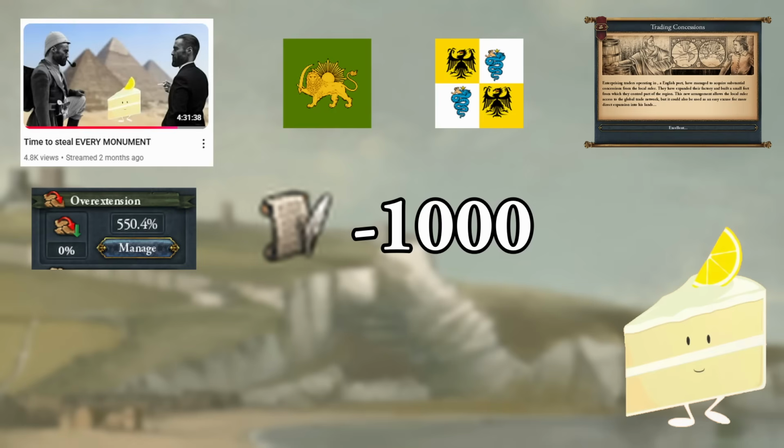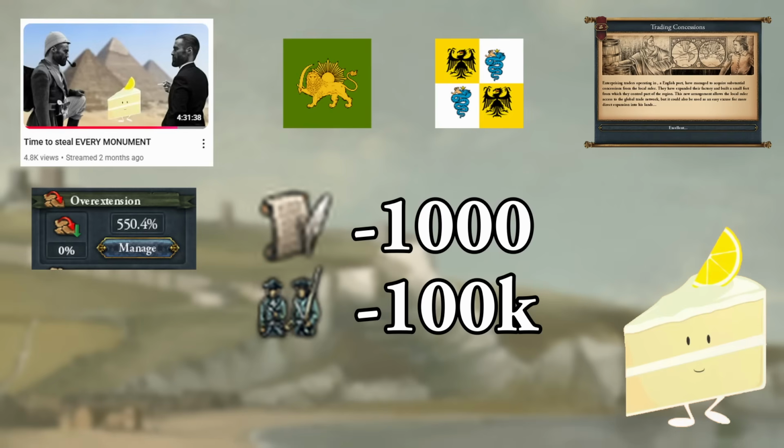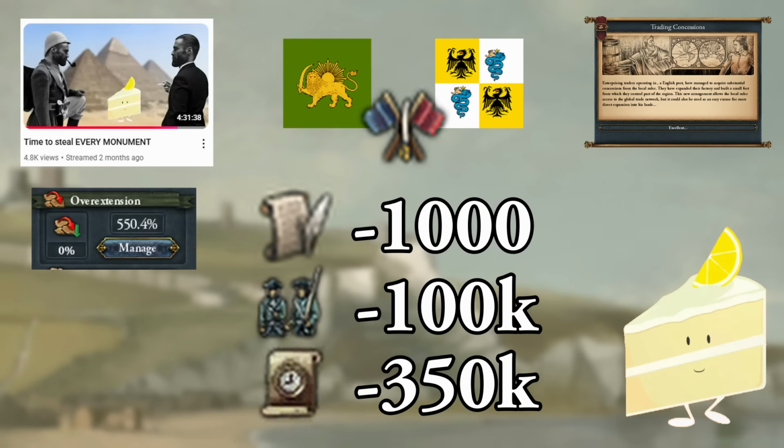But I also happened to be running a shortage of around 100,000 men for my armies. Europe and the Middle East were in a coalition against me for some weird reason, and I happened to have around 350,000 ducats of debt because of the aforementioned monuments I was stealing. Now, 350,000 ducats is around the price of a modern-day mortgage, which is something I noticed, as the debt was costing me 1,300 ducats a month in interest alone. Thankfully, again, I am GB, so I can just afford that kind of debt.